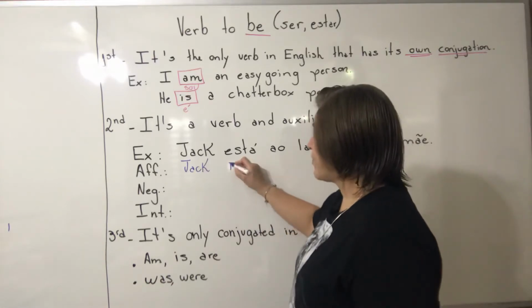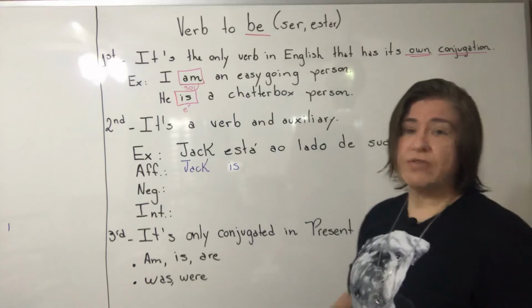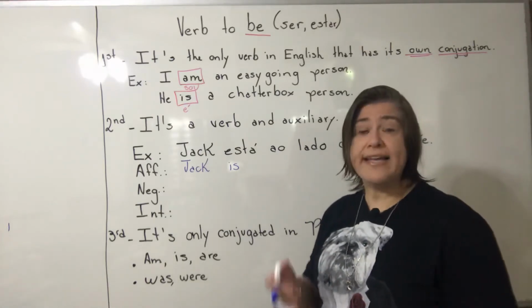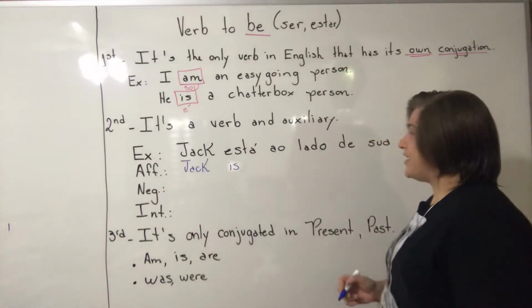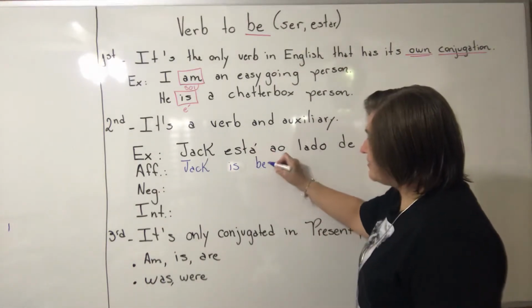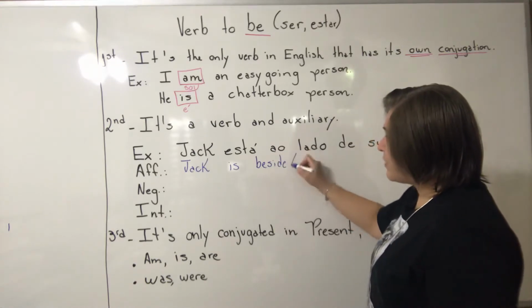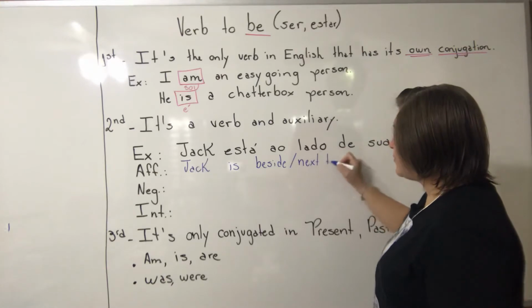está. Is. Jack is he, of course. So the form of verb to be for he is the verb is, okay? Jack is beside, or if you prefer, students, next to.